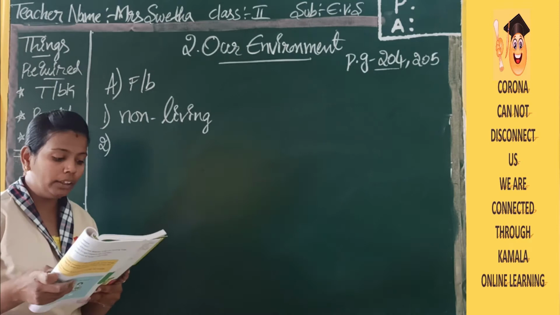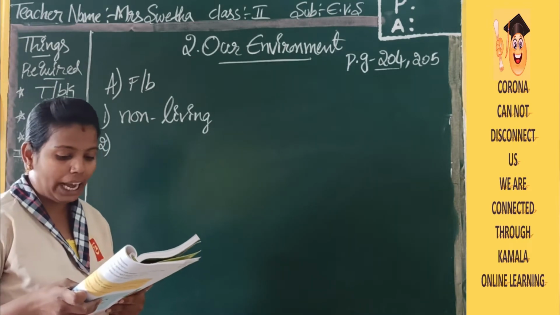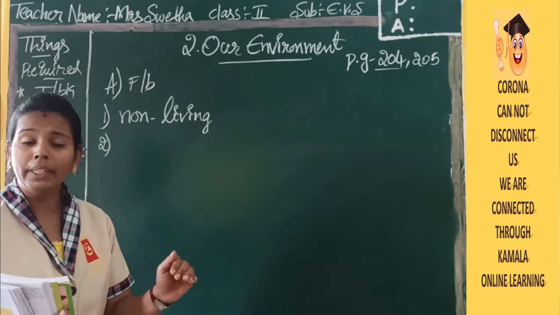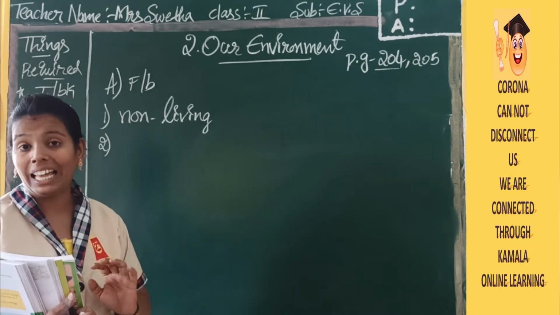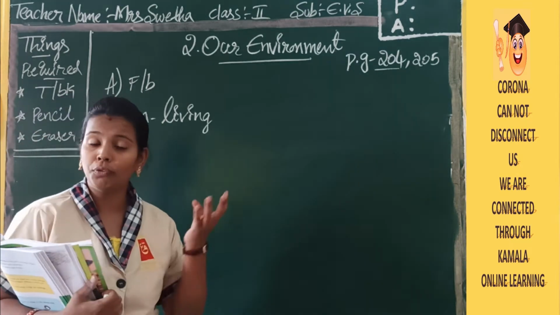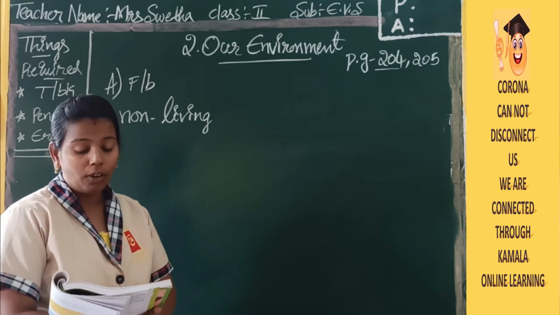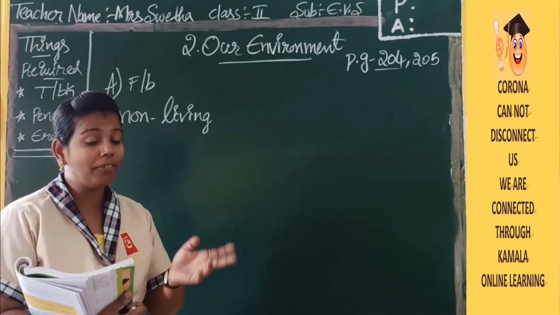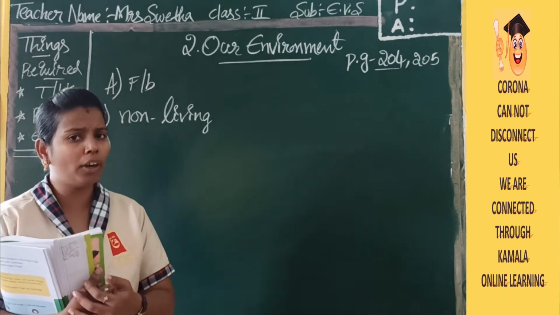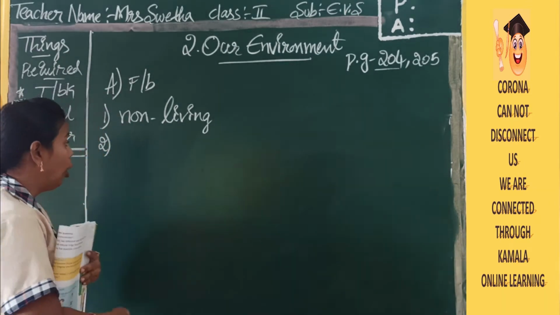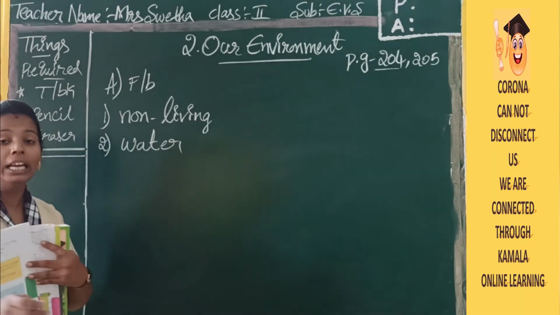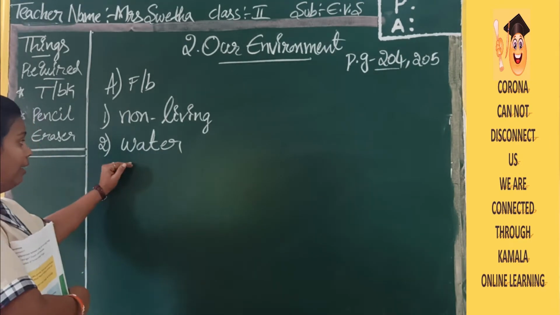See the second one: living things need food and dash to live. What are the two things compulsory for a living thing to be alive? One thing they are saying is food. The other thing is what? Options they have given are sugar and water. To be alive, you want sugar or water? Yes, we want water. We don't want sugar, jaggery, sweets, anything else. We want food and water.